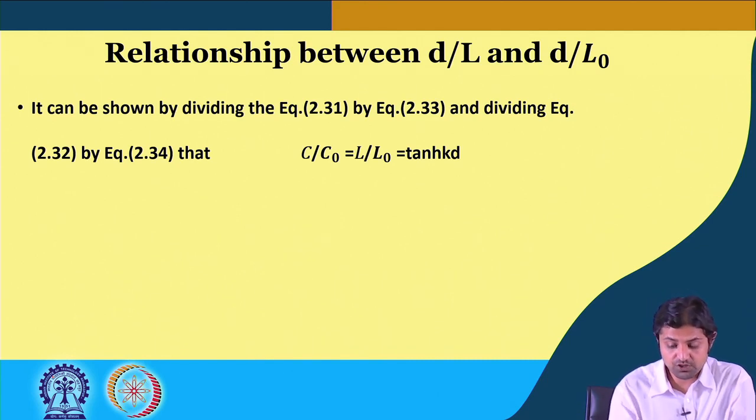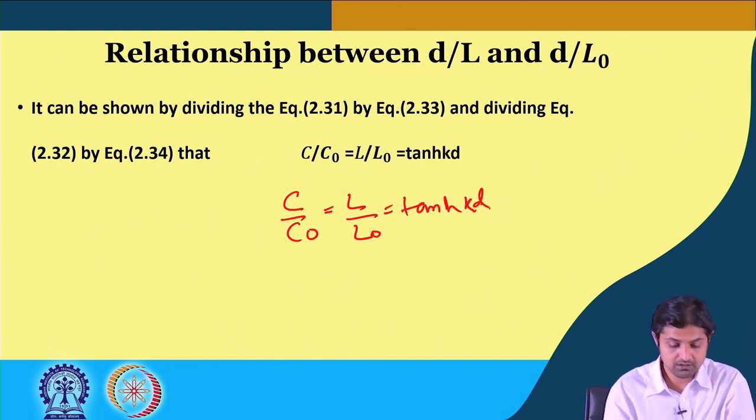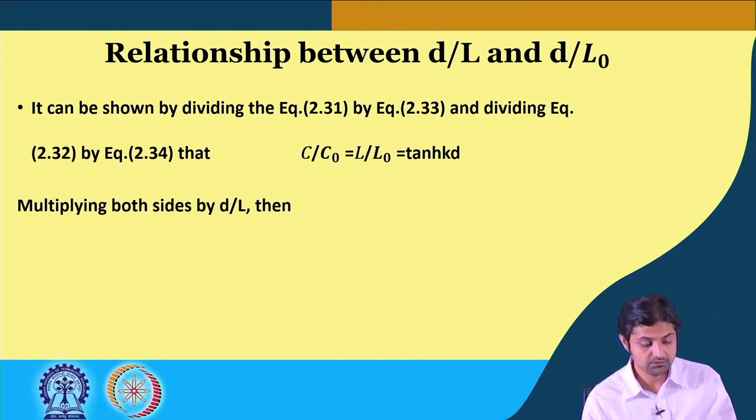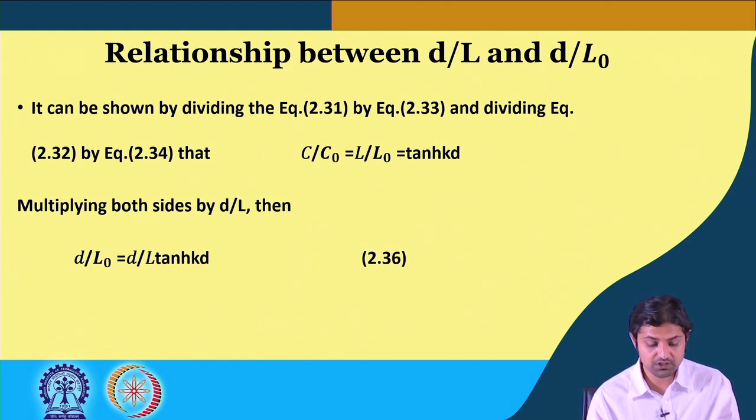So, if we divide those, we can get C by C naught is equal to L by L naught is equal to tanh kd. You can try this on your own. Now, if we multiply both sides by d by L, we can get d by L naught is equal to d by L tanh kd.